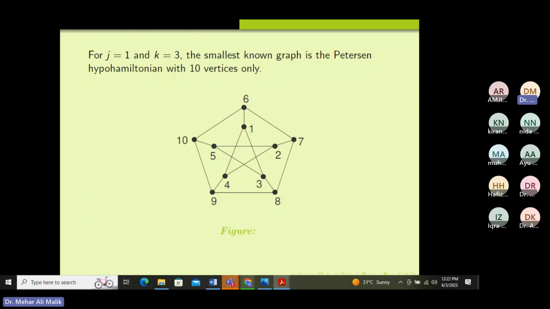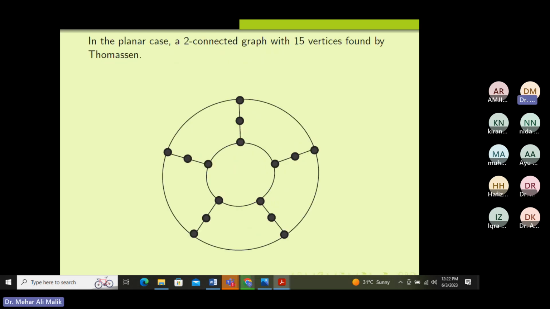Now this is the smallest non-planar graph, which means every vertex of this graph has a cycle. It is a hypohamiltonian graph. If you know what hypohamiltonian means, if you remove a vertex, you will get a spanning Hamiltonian cycle in that graph. So this is the smallest known non-3 connected graph whose every vertex is missed by some longest cycle. Now this is another graph,